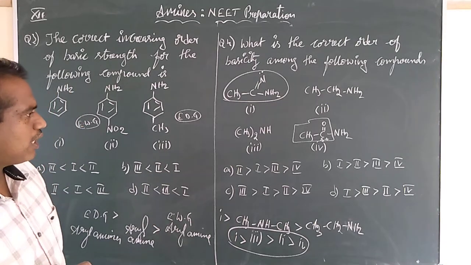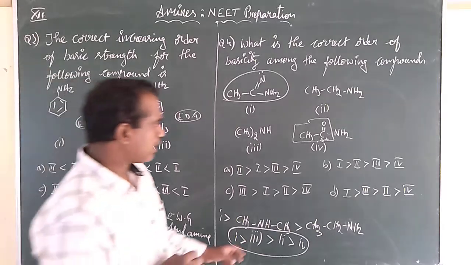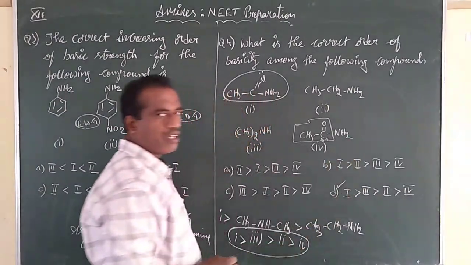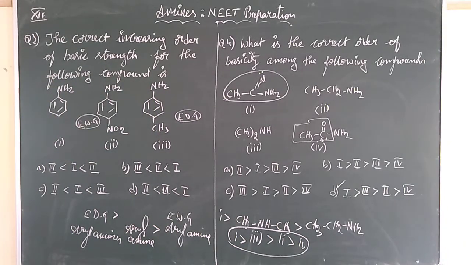Find out the correct order of this one. 1 greater than 3, that is greater than 2, and that is greater than the 4. Option D. Got it, children? Let us write down. We will go for another bit.